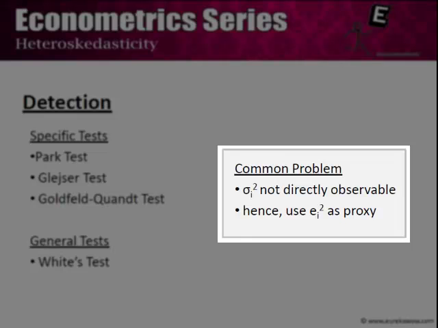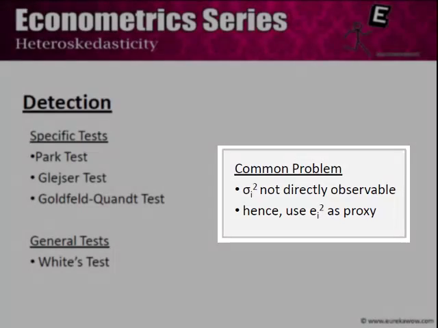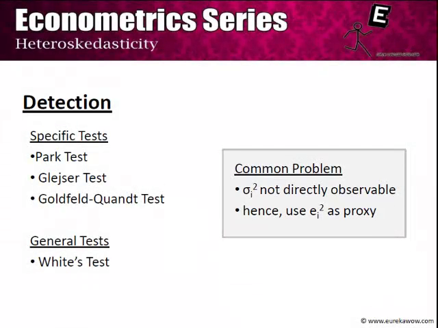Hence, we cannot really calculate the error terms from the population regression function, which are given by sigma i square. What we instead have is the sample regression function, and hence the error from the sample regression function, which are given by ei square. Hence, the common problem is that we are using ei square as a proxy for sigma i square, and that the true sigma i squares are not known to us. Hence, all the tests that we are going to talk about in this section are going to be probabilistic cases, that we are saying with a probability of 95% that homoskedasticity is not violated.